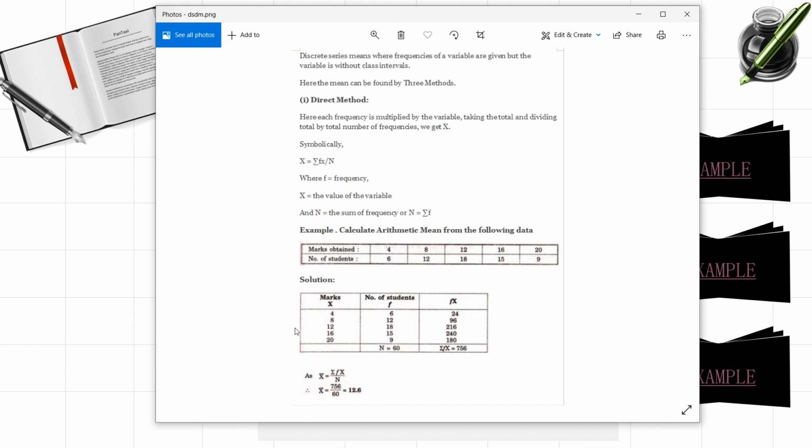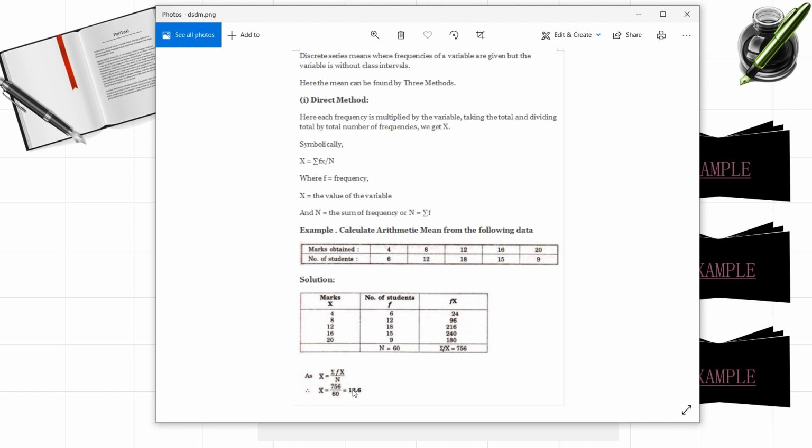After noting this in columns, you have to find out the product of f and x to find out the arithmetic mean. And then find the total of frequencies as well as the fx column. And then substitute in the formula here.